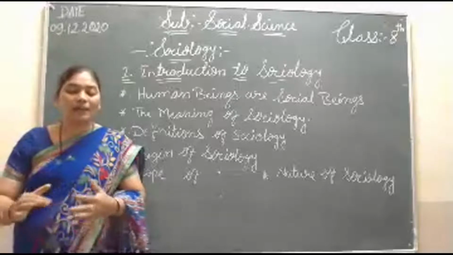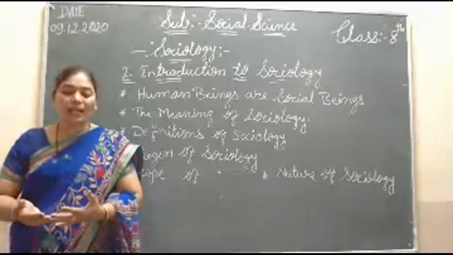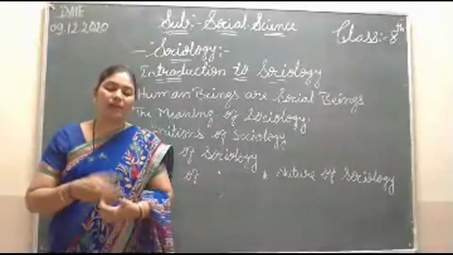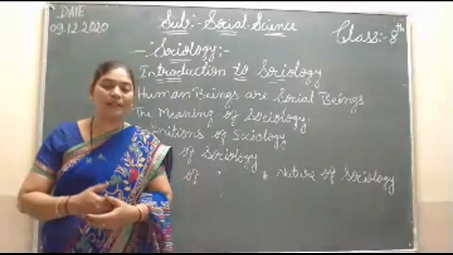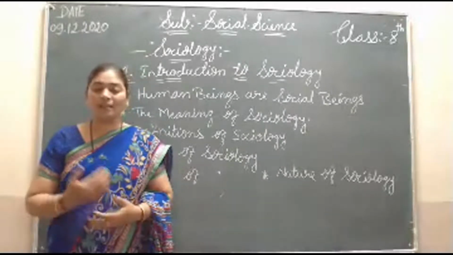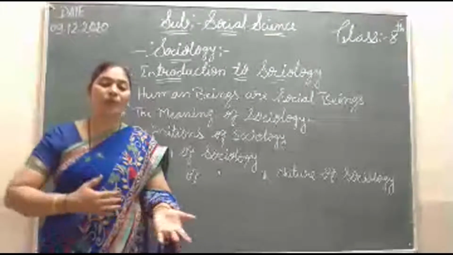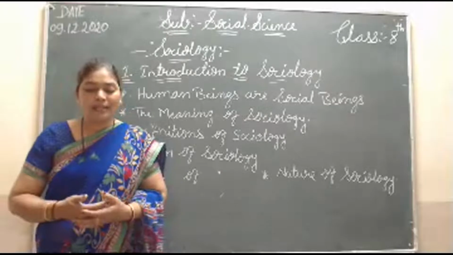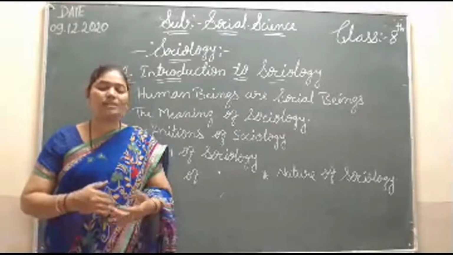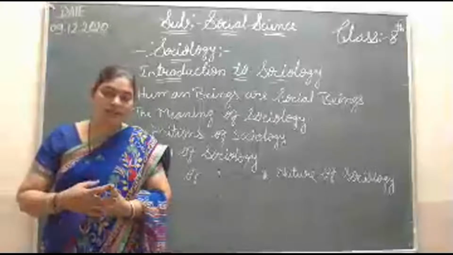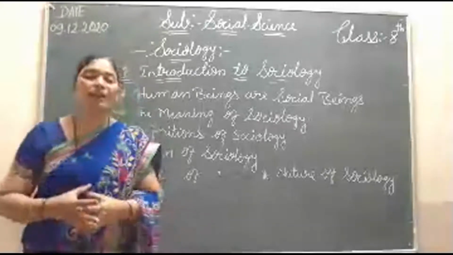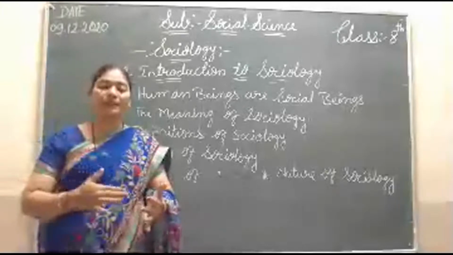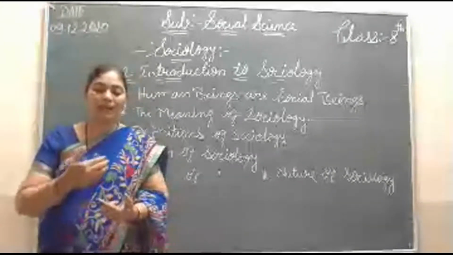At that time, we have a little bit of relationship between sociology and history, political science, and economics. How we are staying in the society, how our economic condition is, that comes in sociology, and how we rule our society, that also comes. Then our activities and social life, how we are staying, high class, low class, all these things. These are like our relatives. So sociology is related to the economic, social, and political.